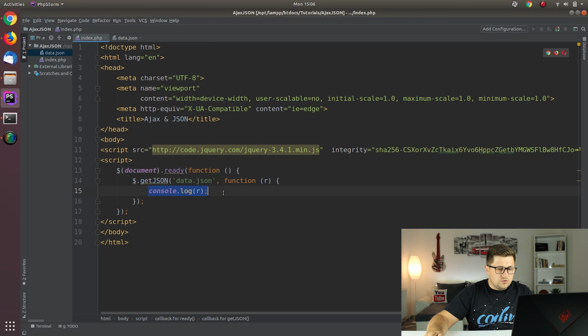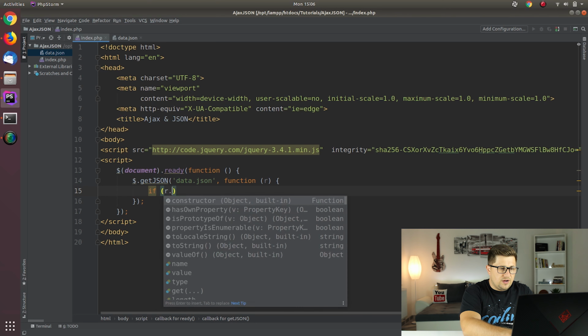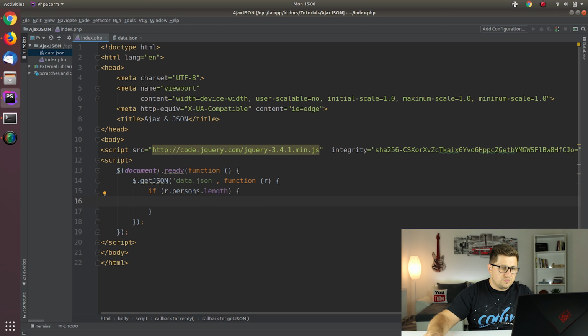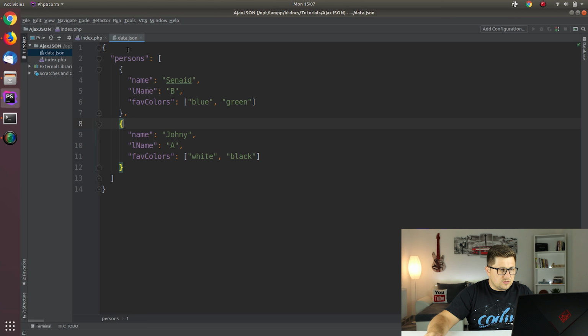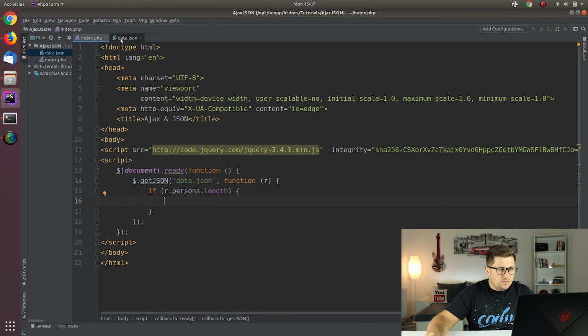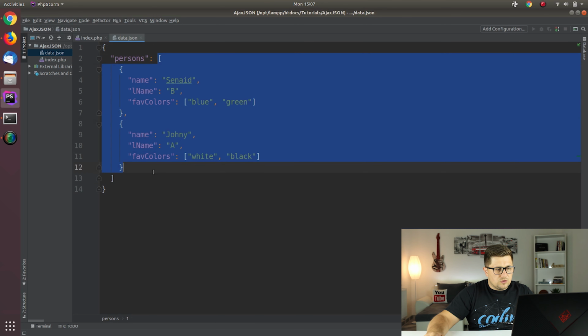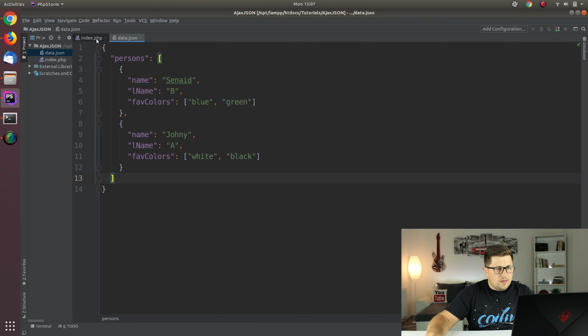Maybe we can first check if persons.length, which means if there is some data. What we can do is use a for loop that will go through this array.